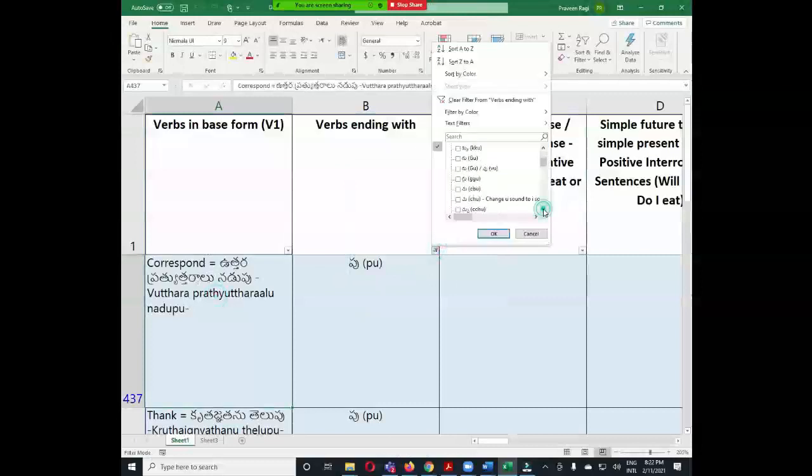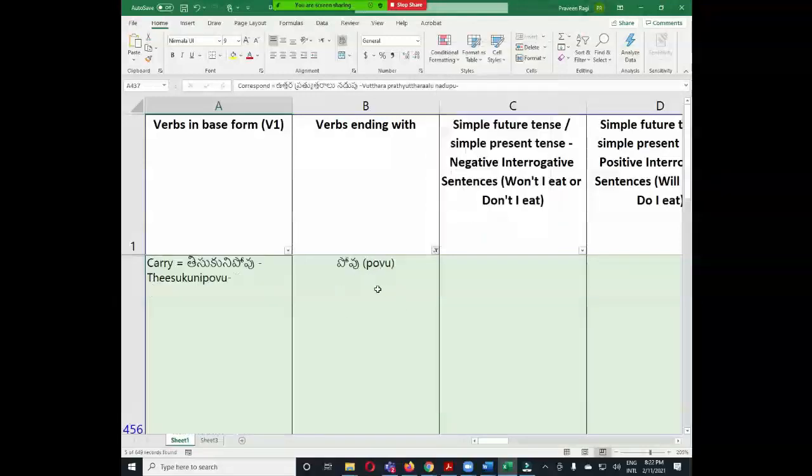Do you remember up to which letter we discussed in the last session? Yeah, I think it is pu. Today we can discuss the verbs which are ending with povu and their rules. Before copying these verbs, let us conjugate and see how we make changes while conjugating. For example, I will carry this bag.